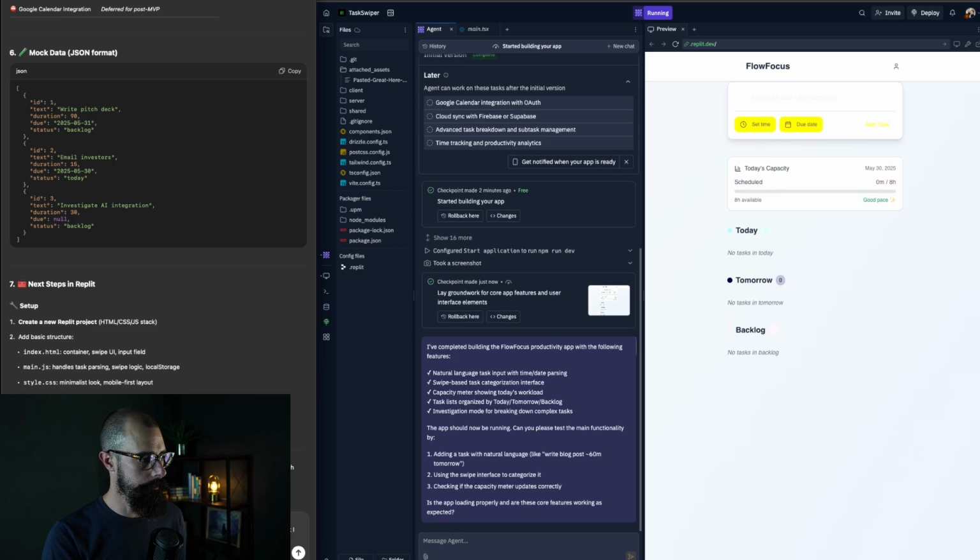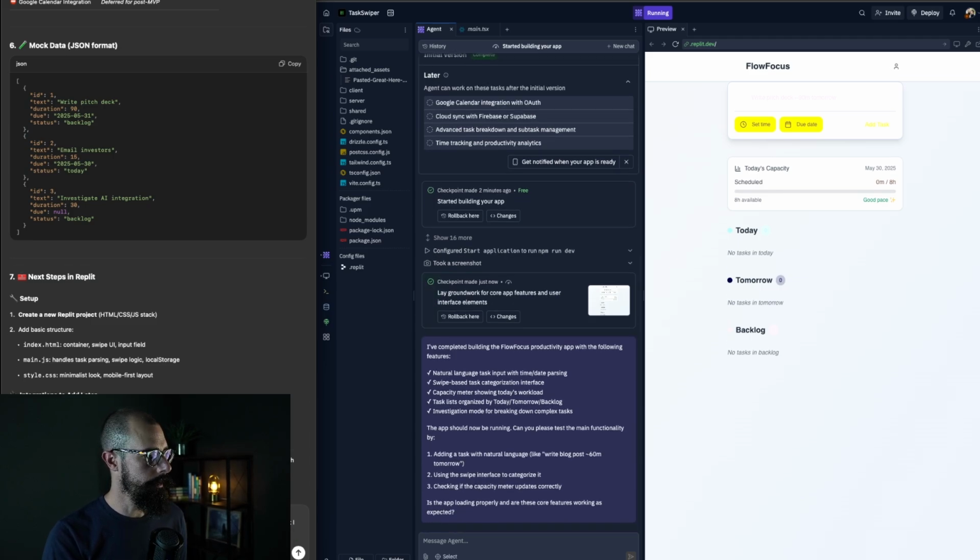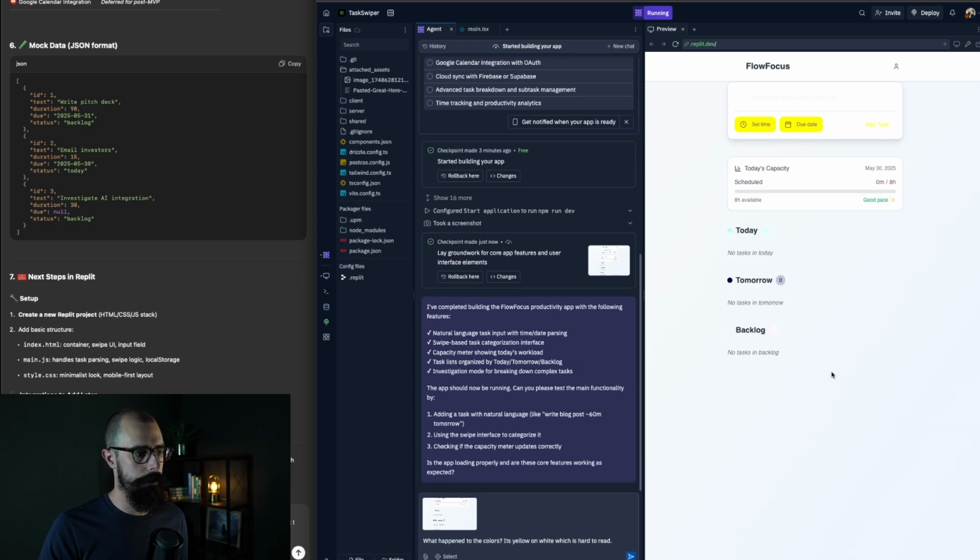Here is a current mock-up of where I'm at on Replit. So since we already got to that space, I'm going to add this to it. So let's see what this is. I mean, the colors here are quite awful, actually. I don't know what happened to these colors. I'll take a screenshot for both, actually. What happened to the colors? It's yellow on white, which is hard to read. Okay, I'll put that in, but I won't send it yet because there might be more things that I want to do.